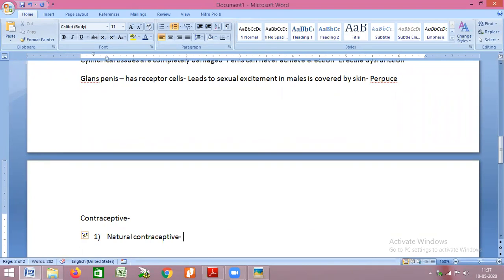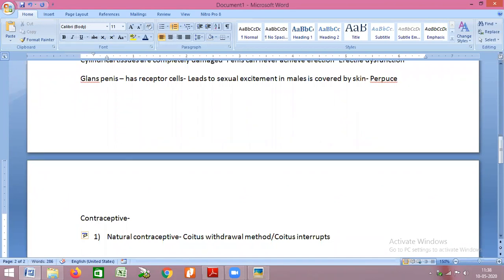Natural contraceptive with respect to male is called the coitus withdrawal method, or we also call it coitus interruptus. It is an actual method of contraception which does not require any support of chemicals or any agents.